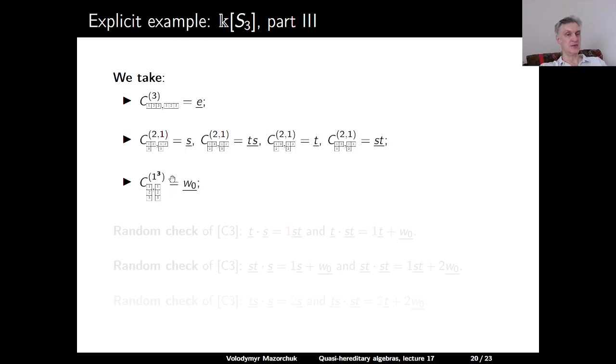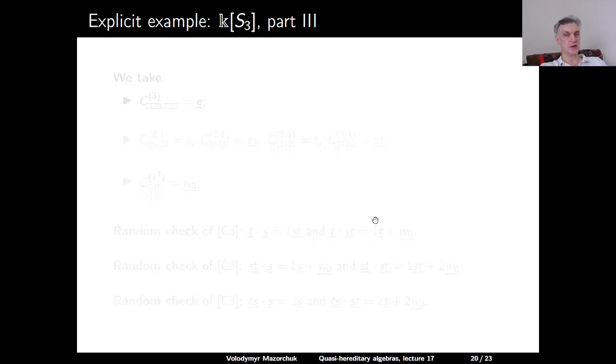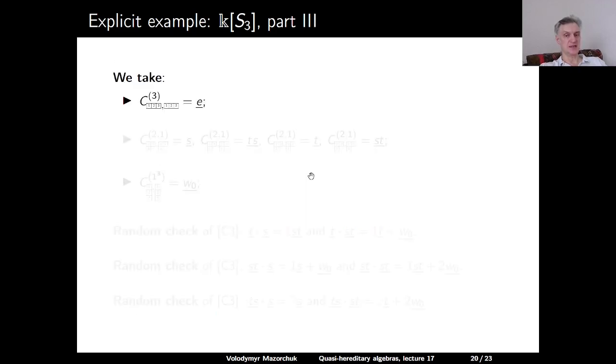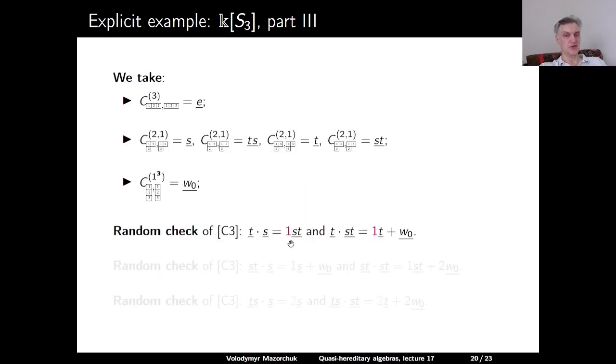And the last basis element, for 1, 1, 1 and the pair of the same tableau for this partition, is W0 underlined. So here is a random check of the last axiom. The last axiom is non-trivial and requires a check. If you multiply T underlined with S underlined, from our table, T underlined times S underlined is TS underlined. So the coefficient here is 1, and this is in the same cell.